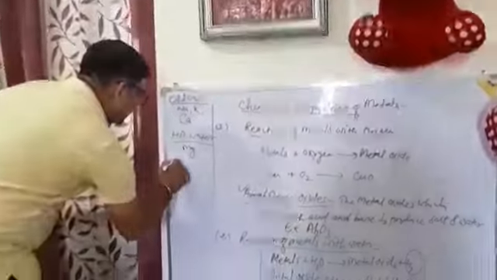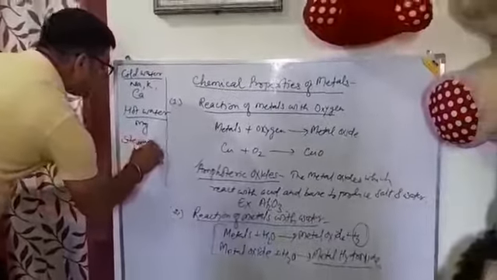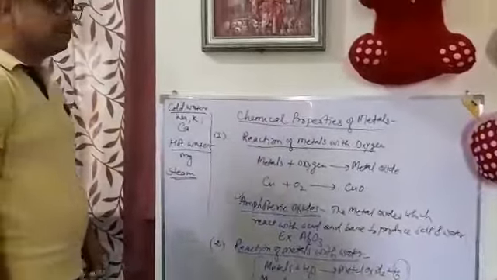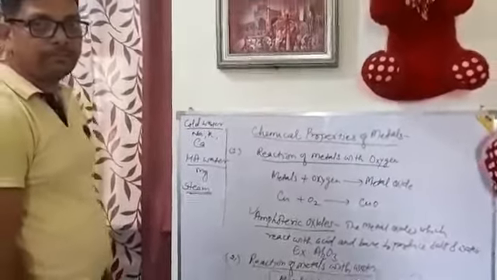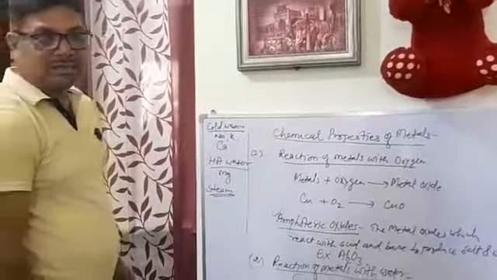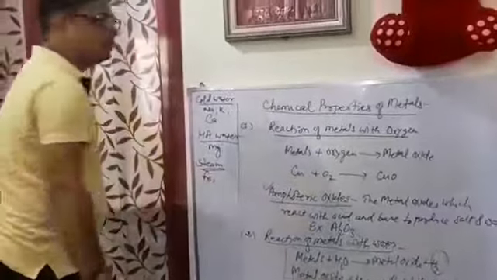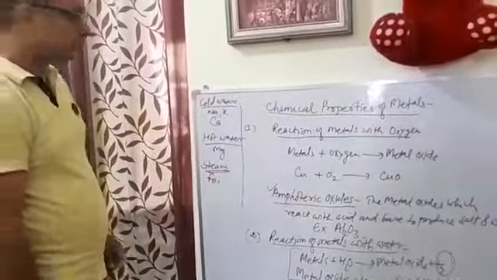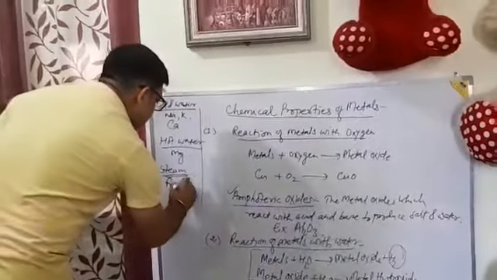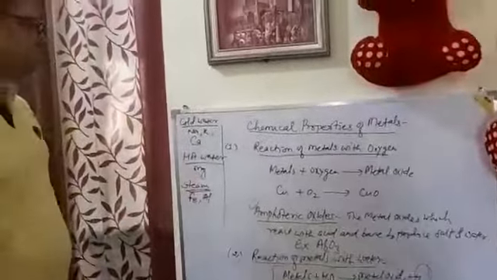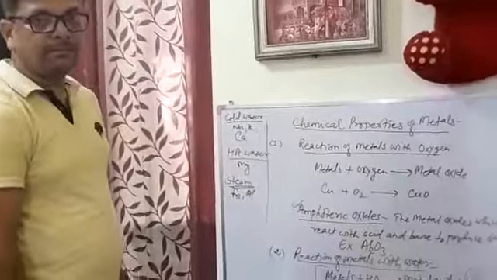So they react with steam. These are iron and aluminum. These metals react with steam.